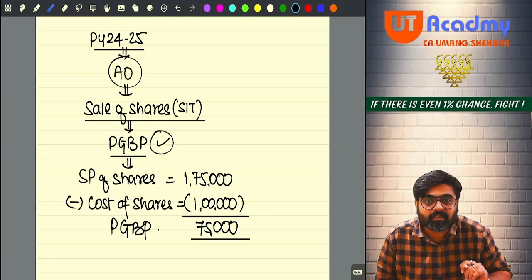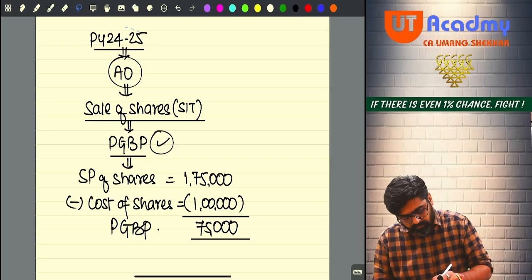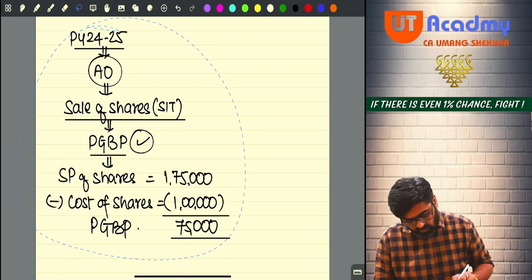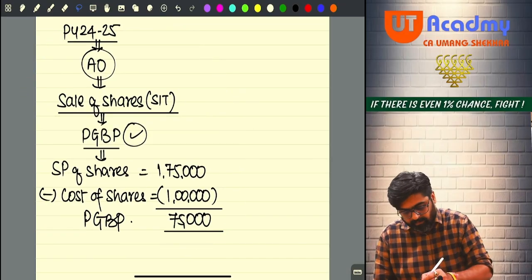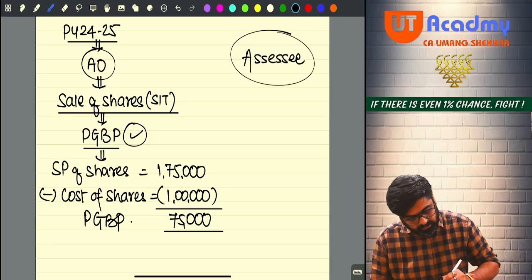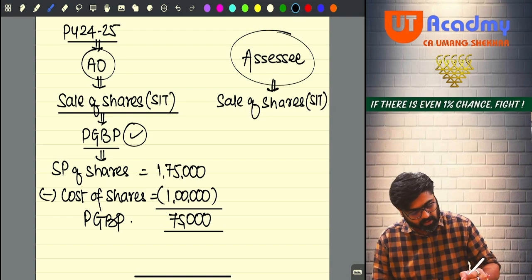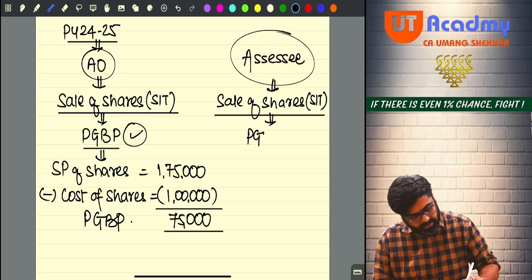So now what is the assessee saying? AO is saying that this should happen. Yes or no, friends? Are you understanding what is happening? Now what is the assessing officer saying, and what is the assessee saying? The assessee is saying that, see, I am selling the shares, and my sale of shares is happening as stock in trade. So I don't mind calculating PGBP income.